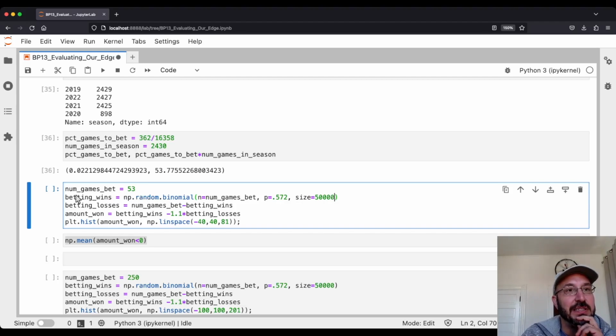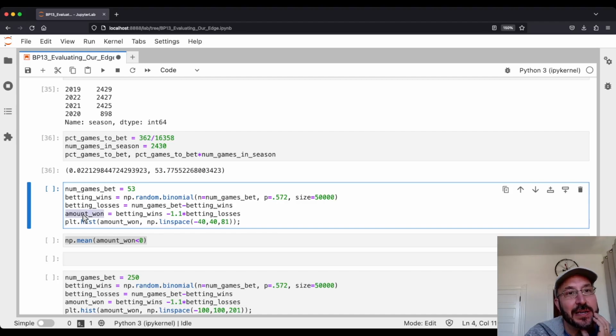We're going to use a binomial variable to say how many times we won. We're going to bet on 53 games and we're going to be right 57.2% of the time. Our wins tell me how many times we won in that particular season. The losses, obviously, is all the other ones. Again, we're ignoring these pushes to simplify the analysis.